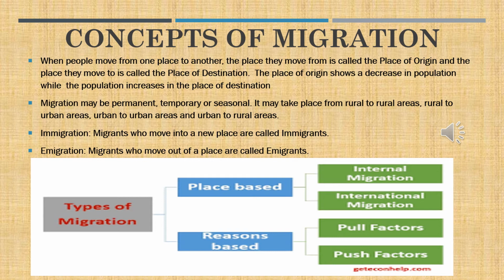Now again, there are a few more things to study. Immigration. Migrants who move to a new place are called immigrants. Emigrants, emigration. Migrants who move out are called emigrants. That is, immigration is coming inside a new nation.